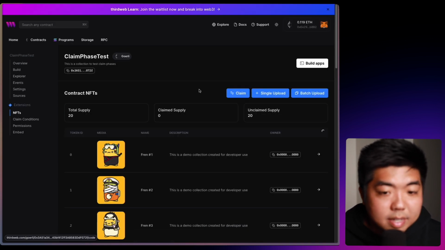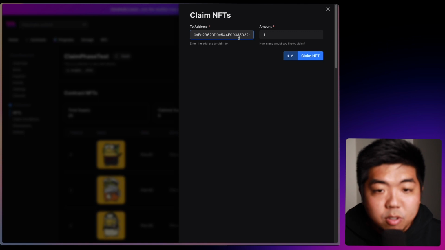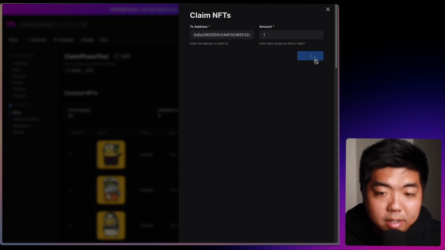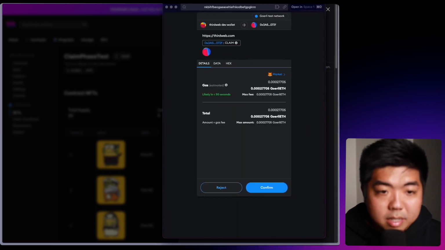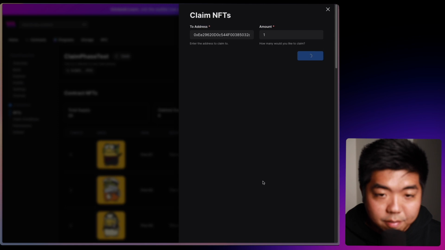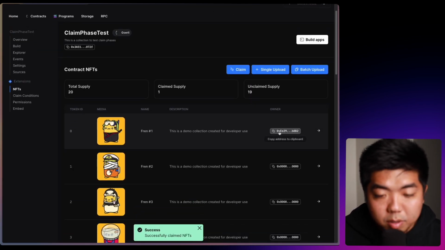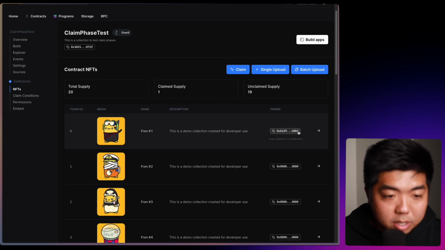If I come to NFTs here, if I go to claim, I can actually claim one to the wallet address, the admin wallet address that we specified. And I can click on claim NFT. It'll bring up a transaction here. You can see I don't have to pay anything because we set the price to 0, and I can confirm that to claim 1. And you can see here our first NFT is now owned by our admin wallet address.